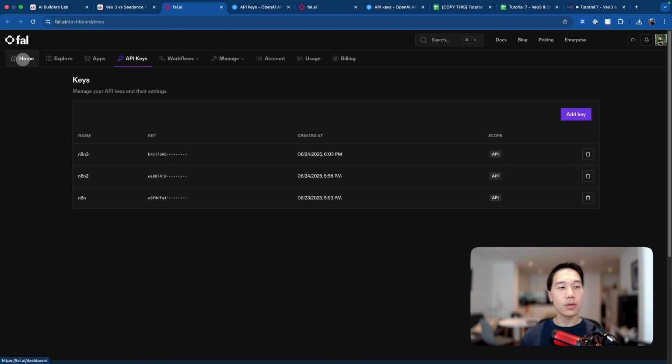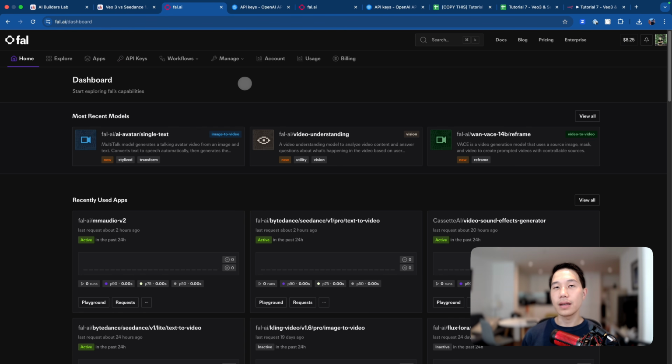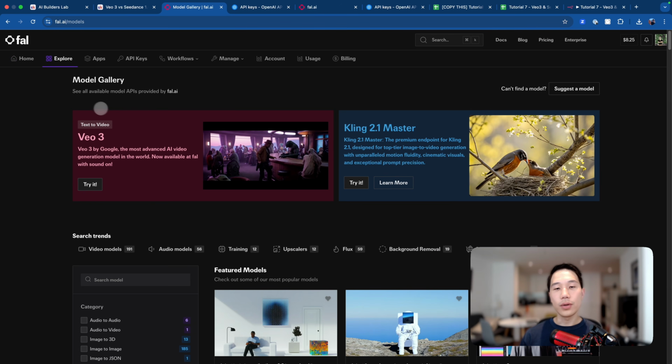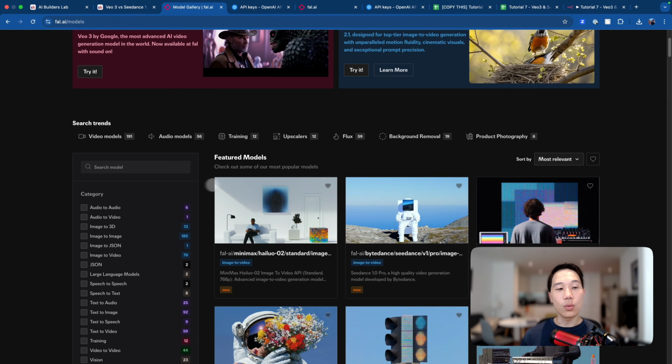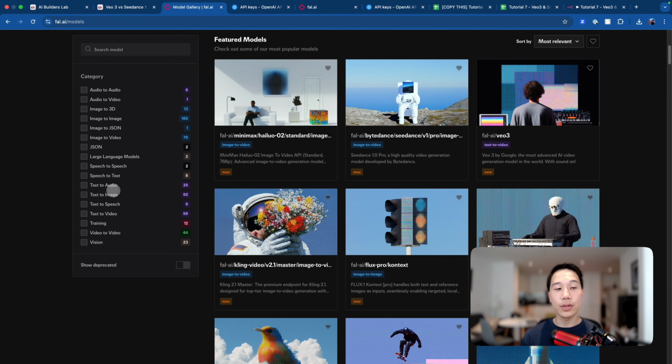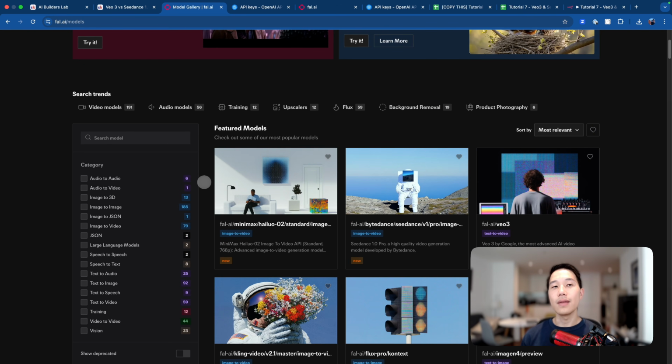If we go onto the home page, FOW.ai is like an AI model aggregator, which abstracts everything under a single API. So you have the API key, and you have access to the different models that FOW.ai provides. If you go on the Explore tab, you have access to VO3, Cling 2.1, and also different text, audio, image, and speech models, a whole bunch of other models that you can play around with. And this is actually perfect for this automation use case.